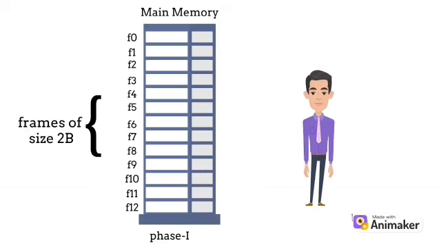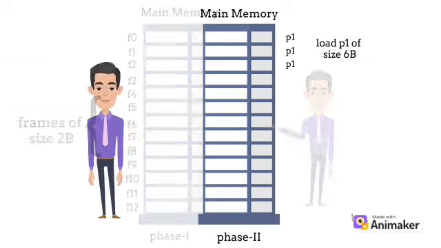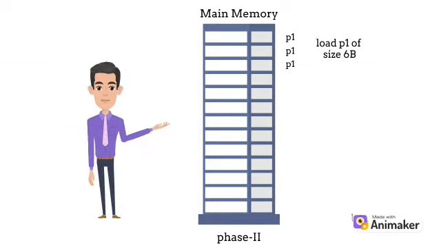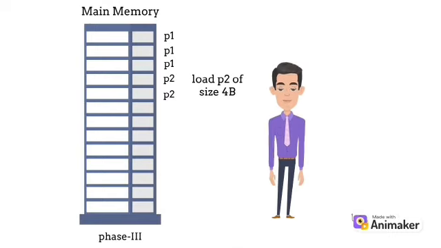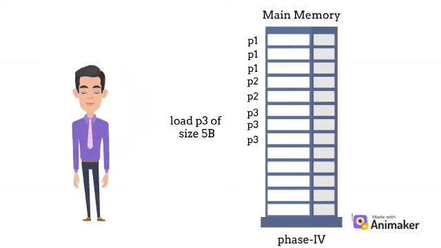Now we take one example and see how it works step by step, and then we see a few of its advantages. Here you can see that in phase 1 we take frames of size 2 bytes on main memory and a page size of 2 bytes, so we can store processes efficiently. Then, coming into phase 2, P1 of size 6 bytes occupies 3 frames in main memory as shown there. After that, in phase 3, P2 of size 4 bytes is stored into 2 frames in main memory as shown there, after the P1 location.